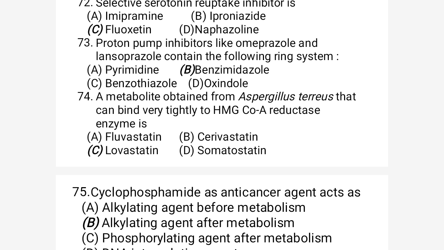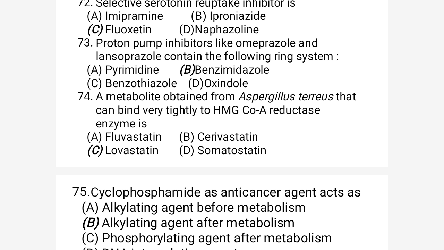Next, move to 74. Question 74 is a metabolite obtained from Aspergillus terreus that can bind tightly to HMG coenzyme A reductase enzyme. This, friends, we have discussed previously. HMG coenzyme reductase enzyme is responsible for mevalonic acid synthesis and is the rate limiting step for cholesterol synthesis, that we have discussed in the previous question.